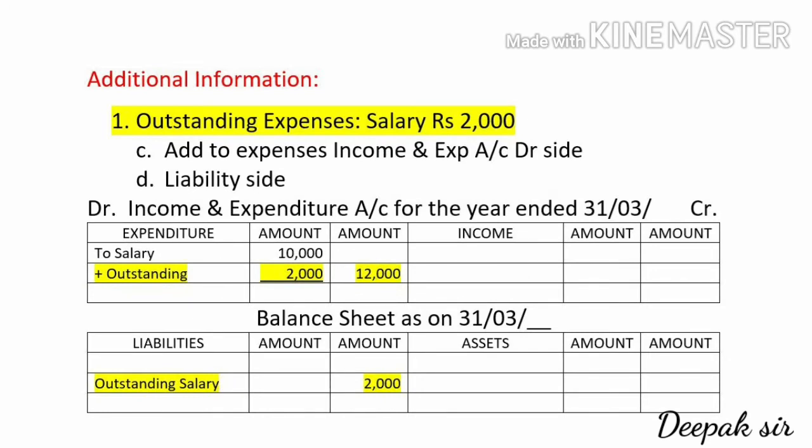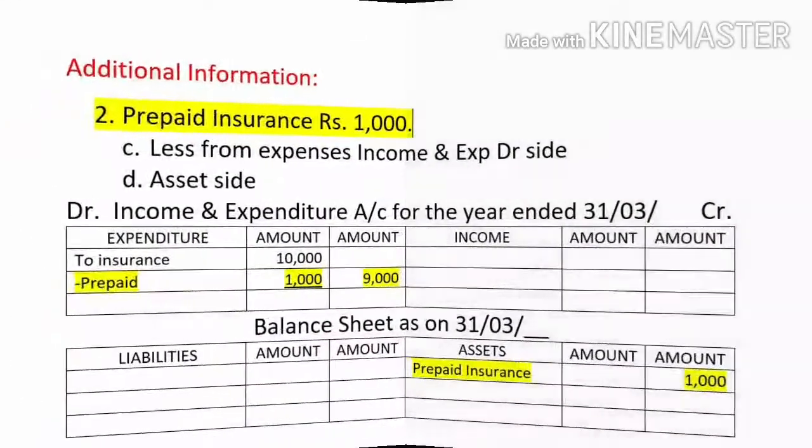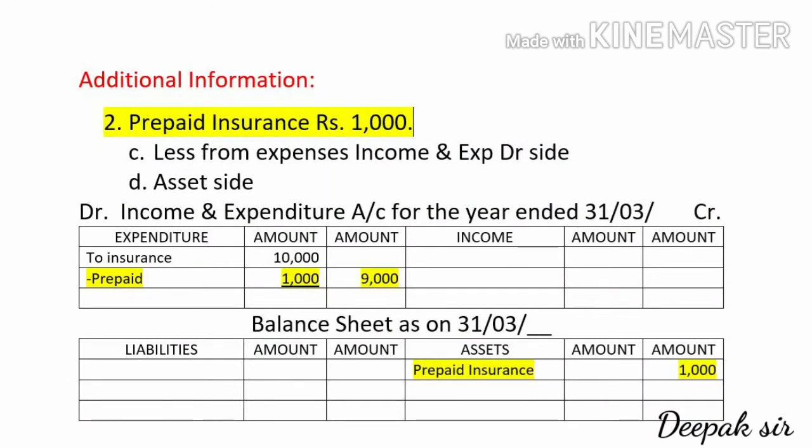And since this amount is payable, it is a liability for the business, and liabilities will come in the balance sheet, it will come on the liability side. So on liability side we have to write down outstanding salary, amount will come 2000. Now second adjustment, prepaid insurance, assume amount is given in the adjustment 1000.